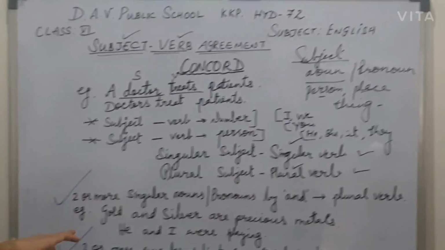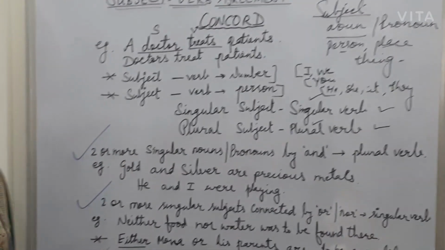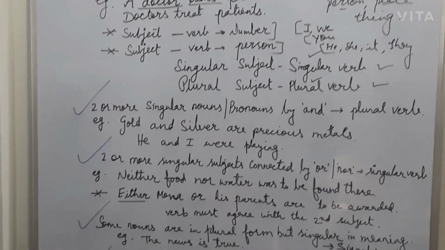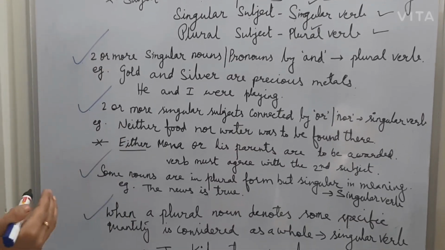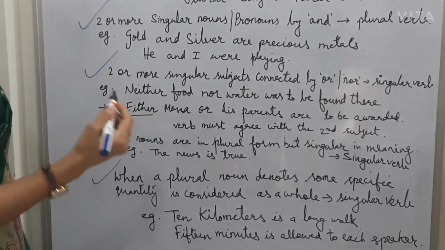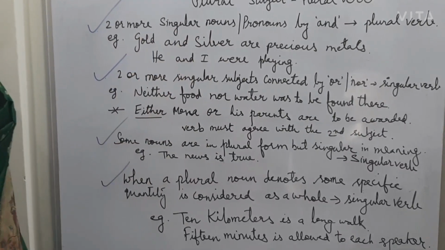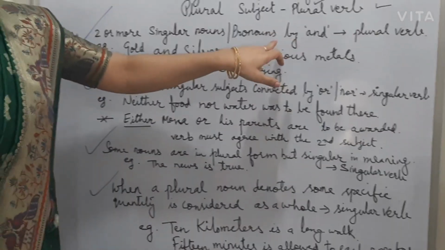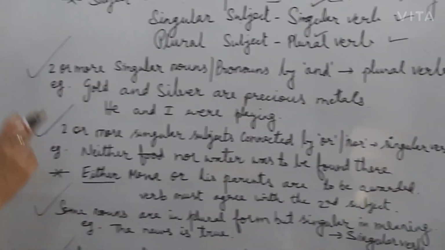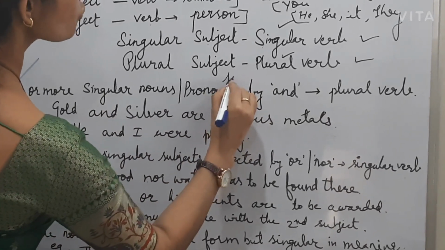Now in the next module we are going to learn the first rule. We follow some rules while performing the subject and verb agreements. So let us take it one by one. So first one is two or more singular nouns or pronouns when they are joined.